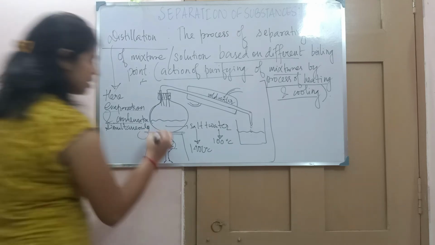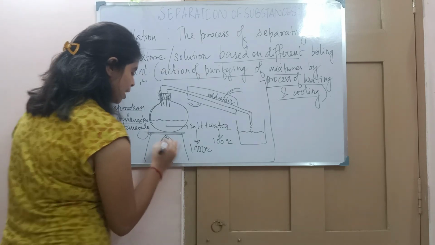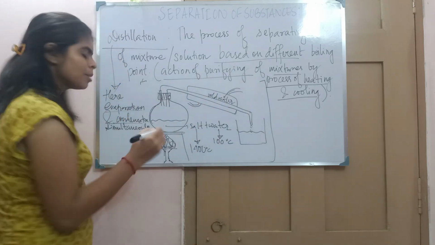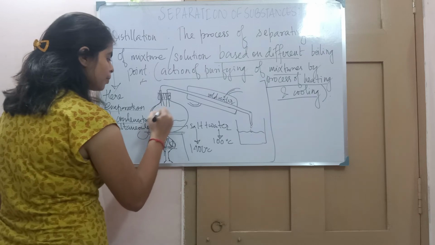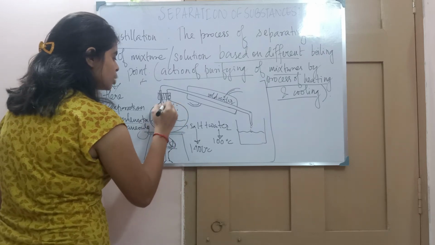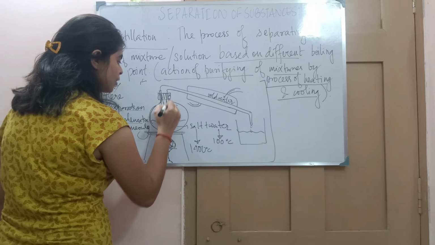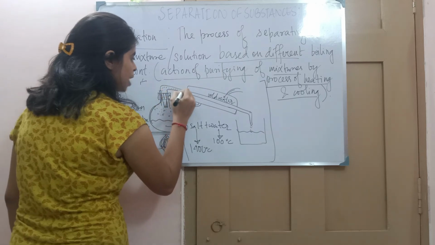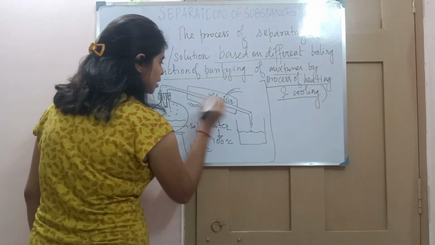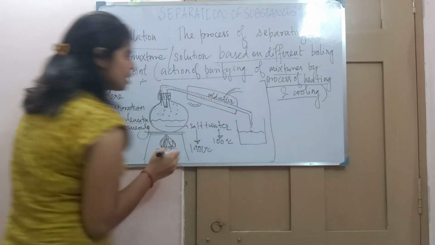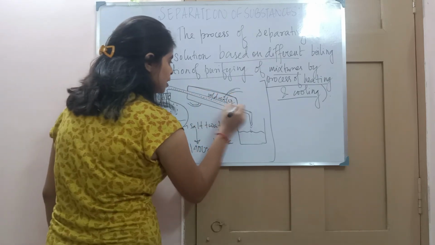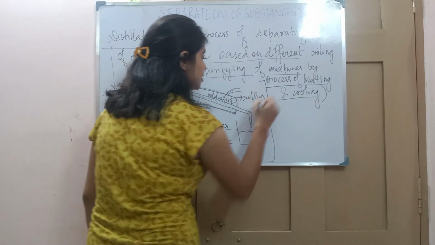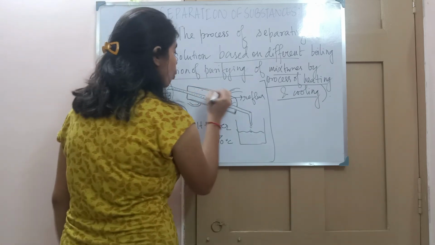So what we do here, when you switch on the flame, the water starts boiling at 100 degrees. When the water starts boiling, it starts converting into water vapor. Here it is water vapor, and there is one kind of tunnel over here. This water vapor has to pass through this tunnel. Once it reaches this tunnel, the tunnel is surrounded by a cold reflux. What is this reflux? This reflux contains cold water in it.